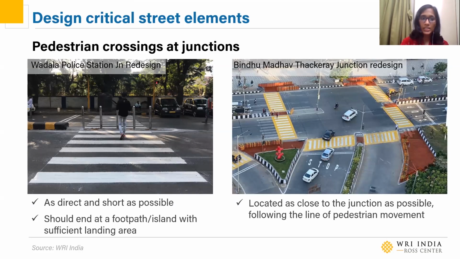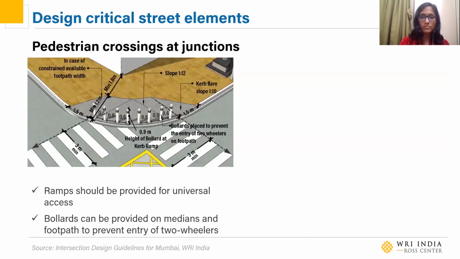These are images from recently implemented projects at Wadala and Bindu Madhav Thackeray Chowk at Worli, which are now much easier to walk and cross thanks to these crossings. Where pedestrian crossings meet the footpath, provide gentle ramps so that they can be used easily by people in wheelchairs, the elderly and young children. We know it's not always easy to construct a ramp, especially at junction corners where there may be chambers and pipes and so on. But there are other solutions that we can provide as well.